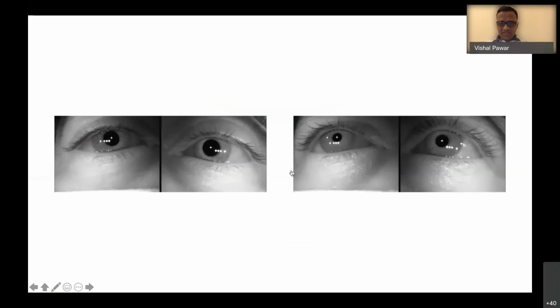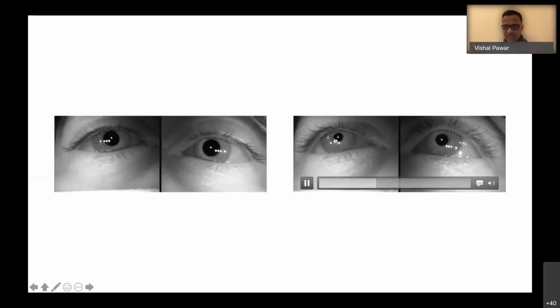So let us see the video. I hope you are able to appreciate this nystagmus. You can see there is a pure torsional variety of nystagmus with little upbeating component. So there is a torsional levocyclorotatory nystagmus. Look at this particular light, you can appreciate the torsional component.